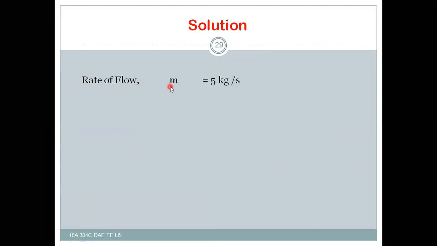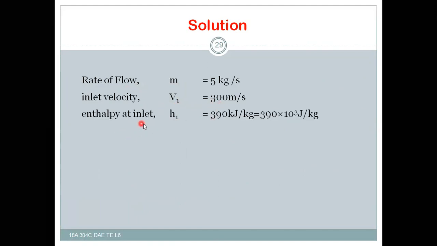So rate of flow m is equal to 5 kg per second. Initial velocity v1 is equal to 300 meters per second, and enthalpy at inlet h1 is equal to 390 kilojoule per kg. If you convert this into joules, then it is 390 into 10 to the power of 3 joule per kg.